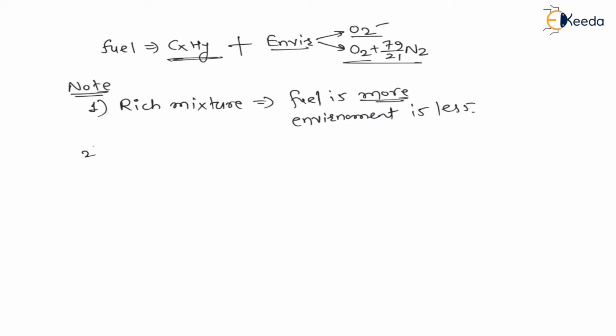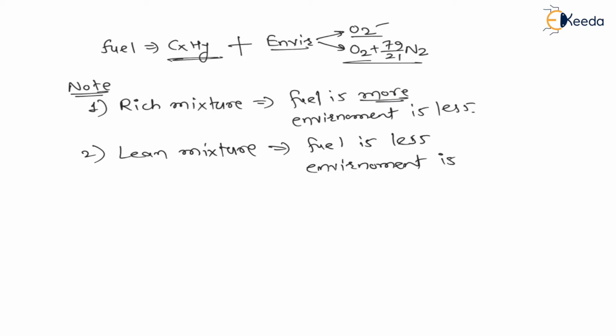And the second note is the lean mixture. Lean mixture means fuel is less. Whenever fuel is less, the environment in which the fuel is burning is more. Therefore for lean mixture, fuel is less, that means environment is more. With the help of one simple example, we will understand what type of pollution there will be for rich mixture and for lean mixture, because these are straightforward competitive exam questions.